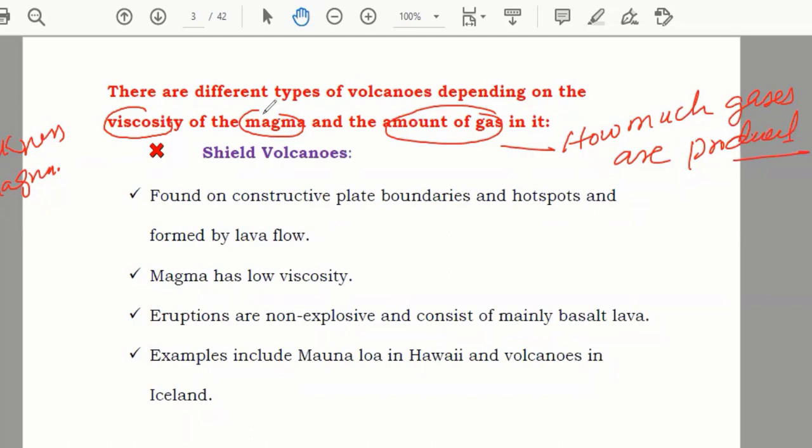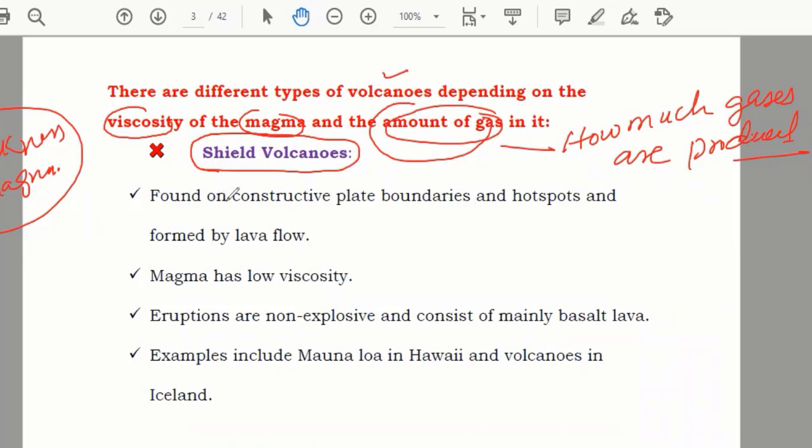Now they're saying that you can divide volcanoes into two types, and how you divide depends on the thickness of the magma and also the amount of gases coming out. The first category is shield volcanoes.